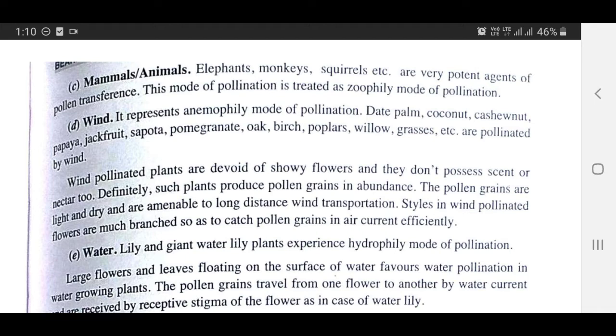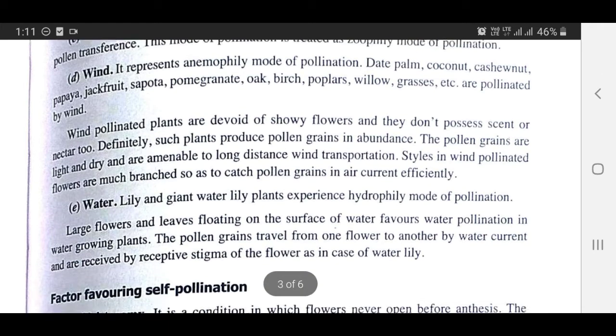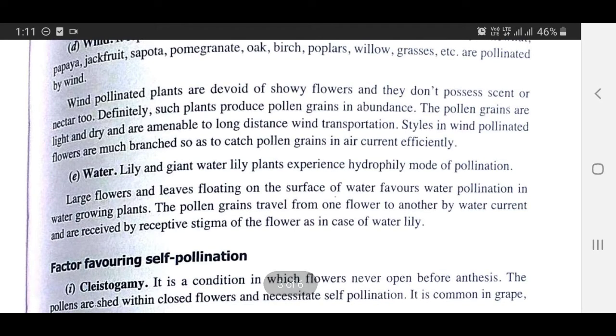Water lily and giant water lily plants experience hydrophily mode of pollination. Large flowers and leaves floating on the surface of water favor water pollination in water growing plants. The pollen grains travel from one flower to another by water current and are received by the receptive stigma of the flower, as in the case of water lily.